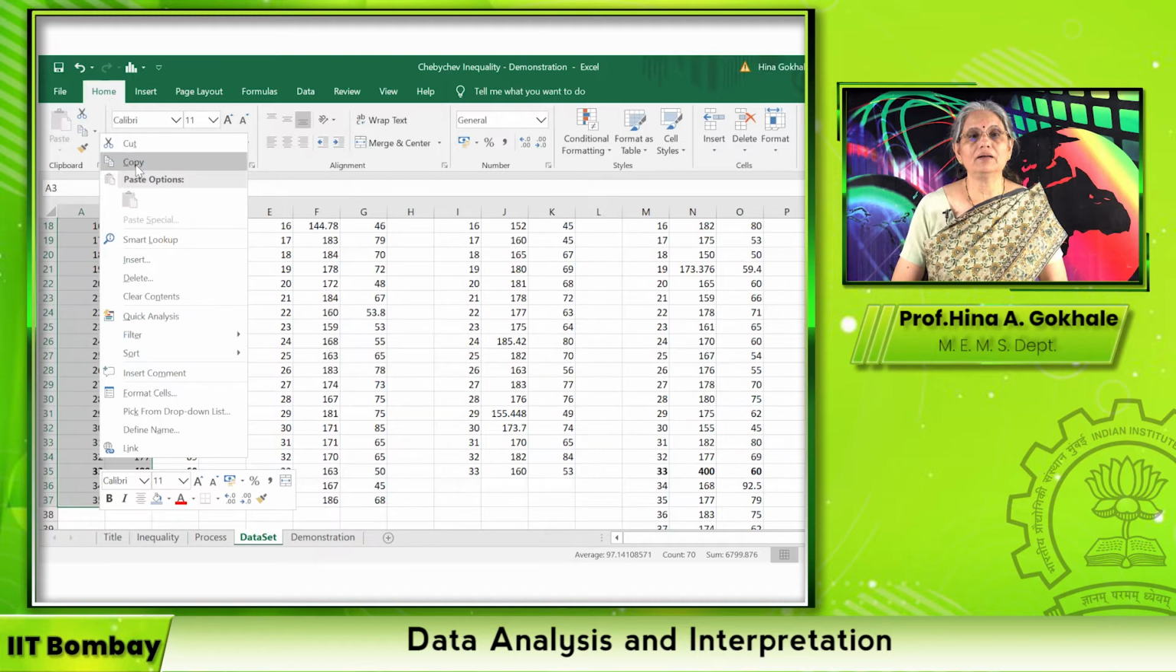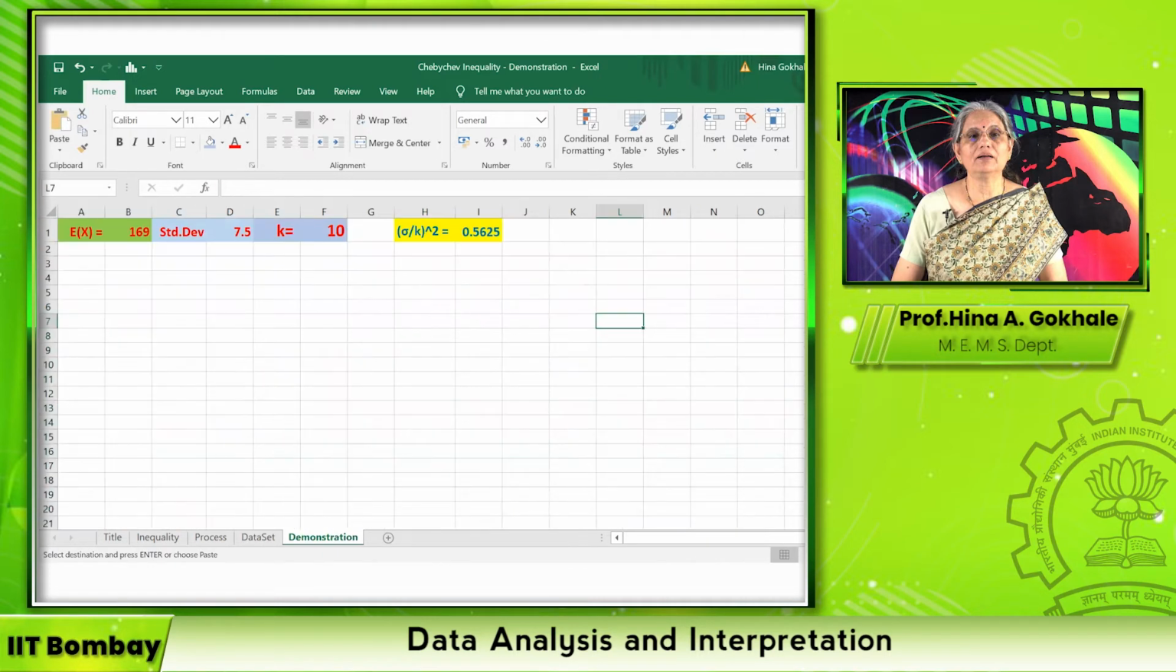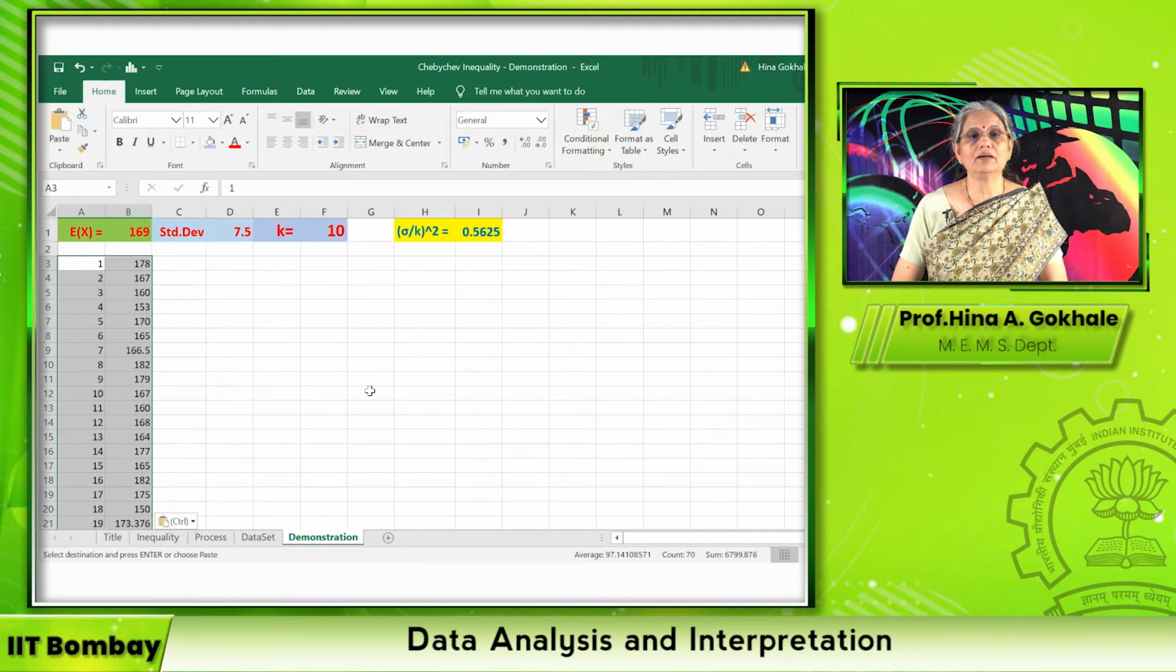So I copy this data set and I take it to the demonstration sheet. And first thing I do is I paste it. Okay, so I have my data set here. Here I have sort of made a preparation. I have written what is expected value of x or mu, which is 169 centimeters. I have put standard deviation as 7.5 centimeters. And for time being, I'm taking k as 10. And if you take this standard deviation and this k, the sigma over k whole square is turning out to be 0.56.